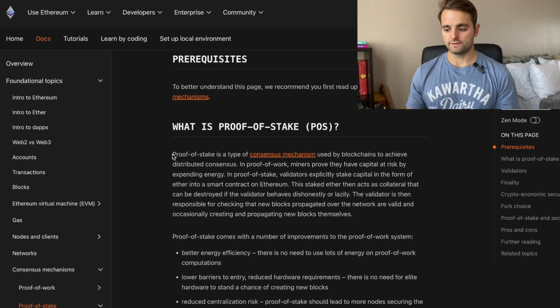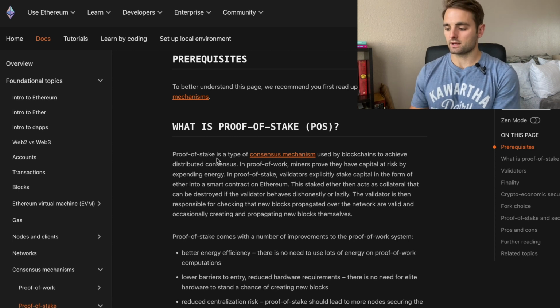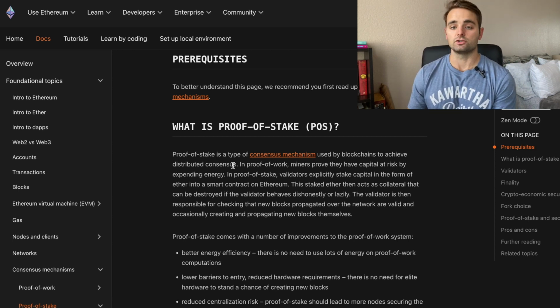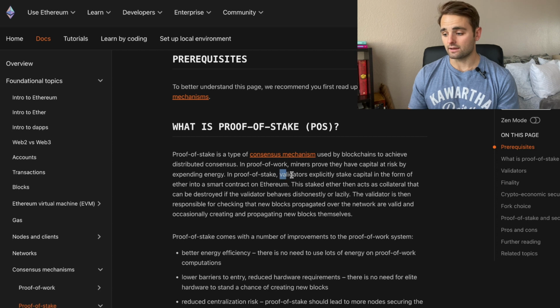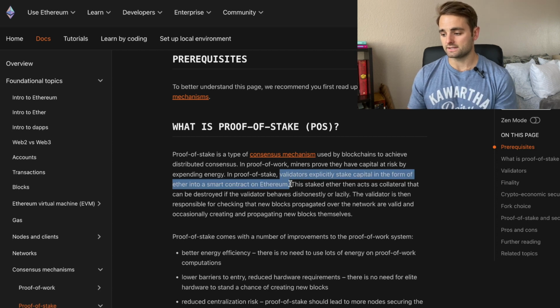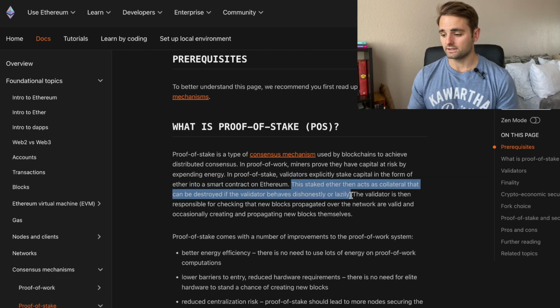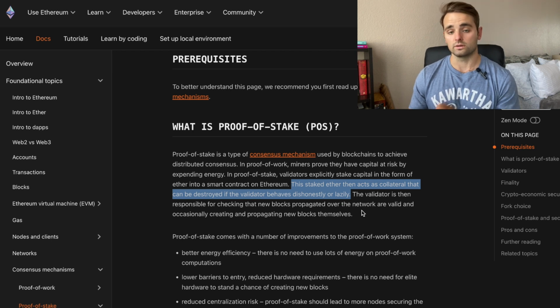So what is proof of stake? Well, proof of stake is a consensus mechanism used by blockchains to achieve a distributed consensus across the network. In proof of work, miners prove they have capital at risk by expending energy. So that's what they're risking to be a part of this network. In proof of stake, validators explicitly stake the capital in the form of Ether into a smart contract on the Ethereum network. This staked Ether then acts as collateral that can be destroyed if the validator behaves dishonestly or lazily.